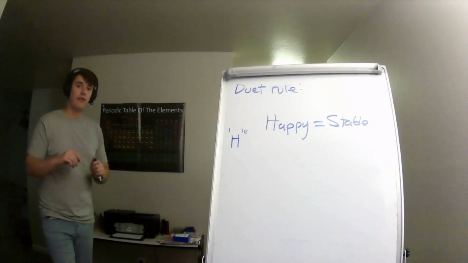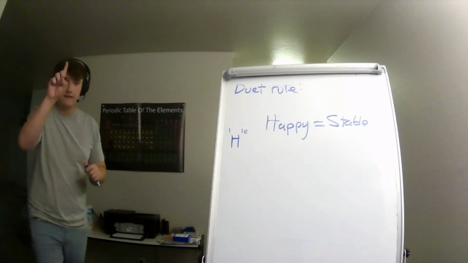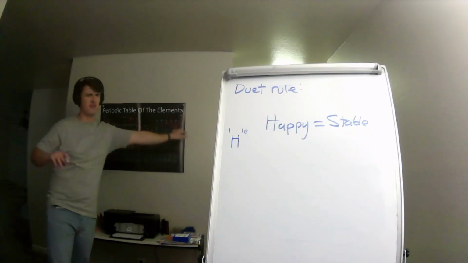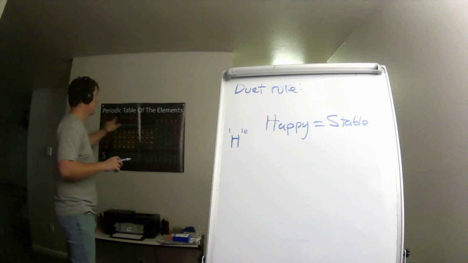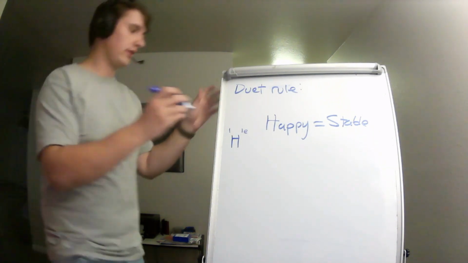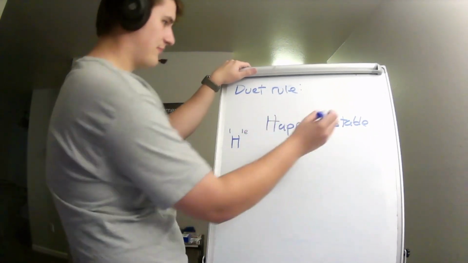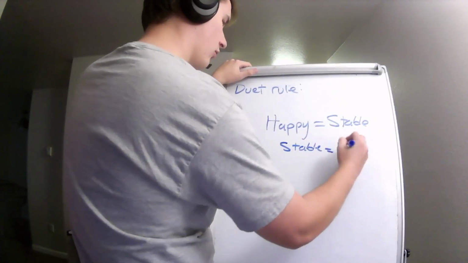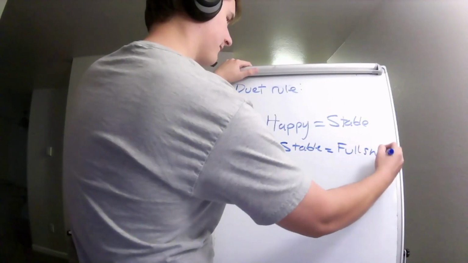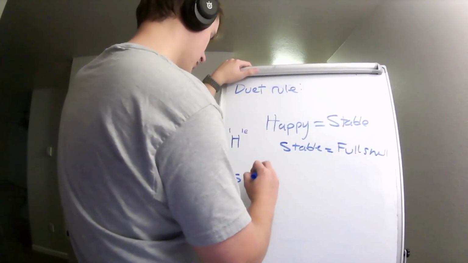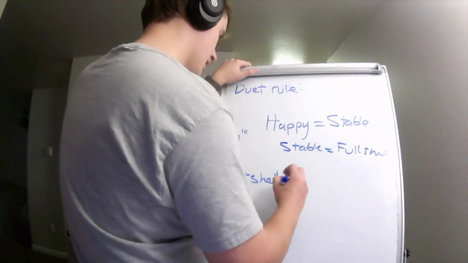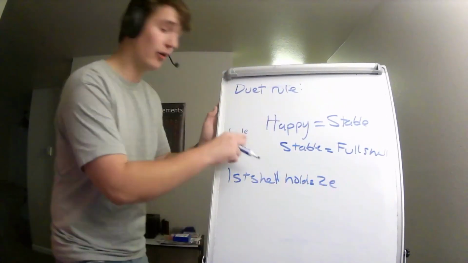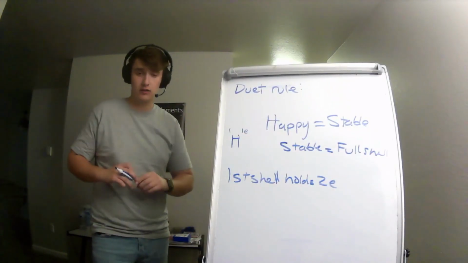And we know that that 1 electron is in the first shell, okay? Because it's in period 1, which we learned about in my second video. I think I talked about that. I hope I did. But it's in the first shell, which holds 2 electrons. So, happy equals stable, stable equals full shell. If our first shell can hold 2 electrons, and we only have 1, is hydrogen happy?